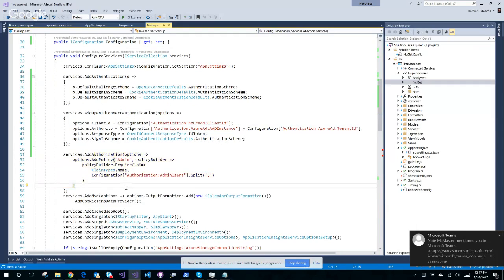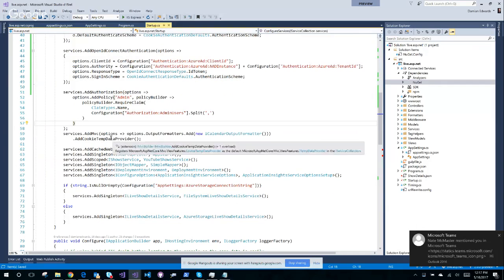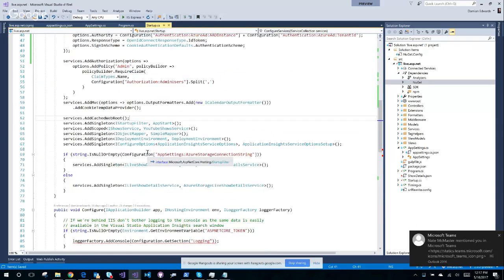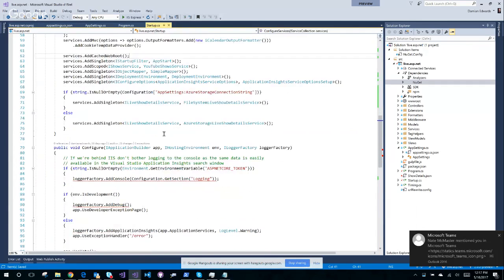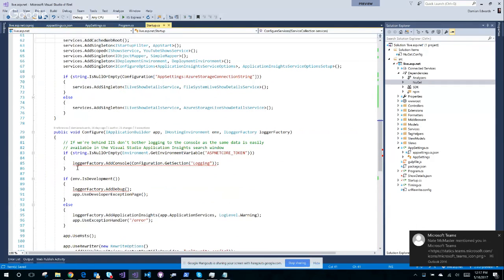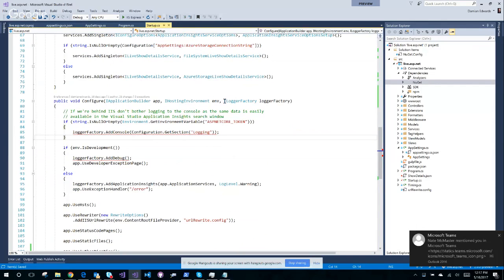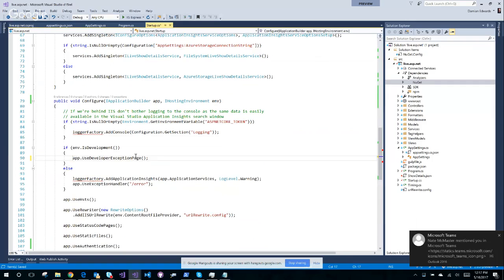Here's my custom authorization stuff still. None of this stuff changes. MVC. This is all my custom stuff. None of this changes. Okay, and then I don't have to do the logging stuff anymore. Certainly not here, because that's all set up now in program main. So that's done automatically.